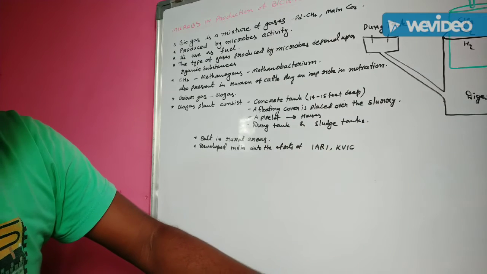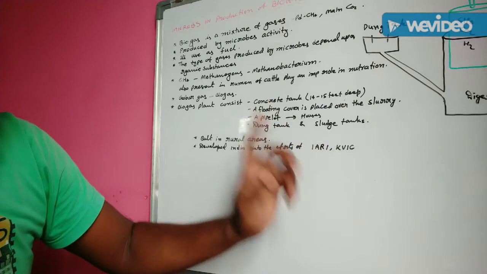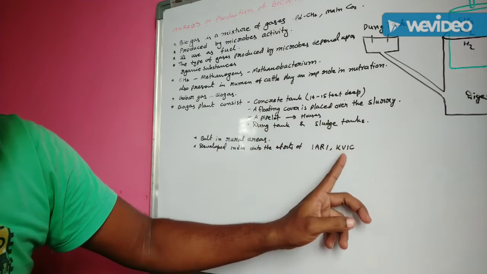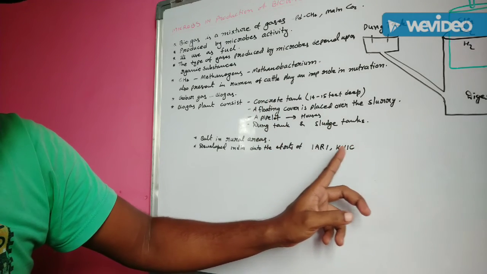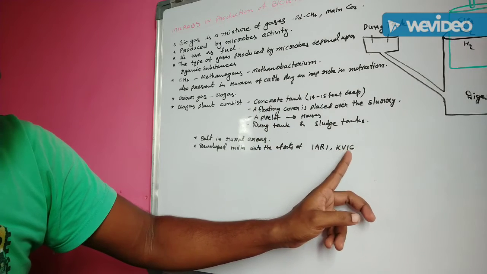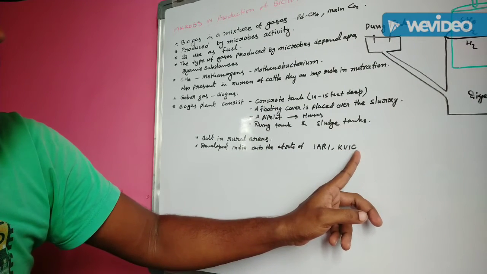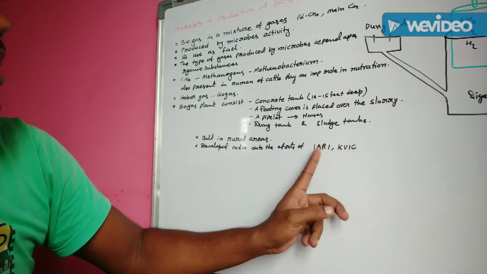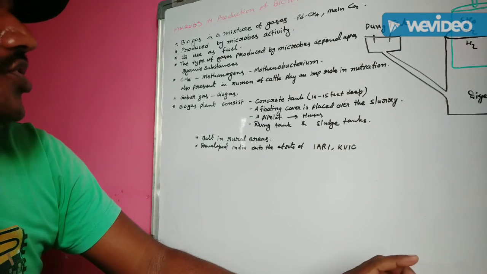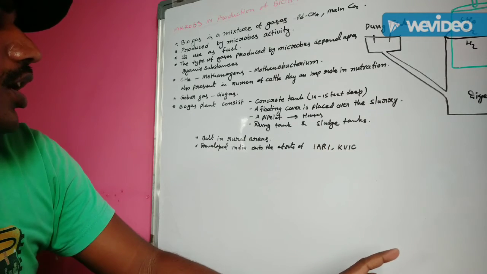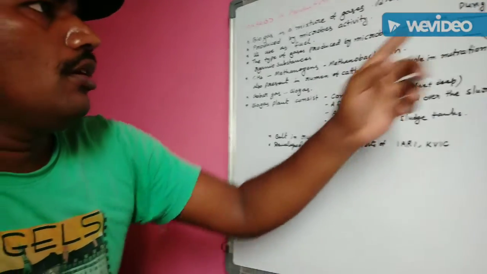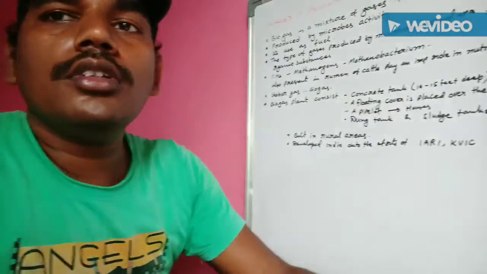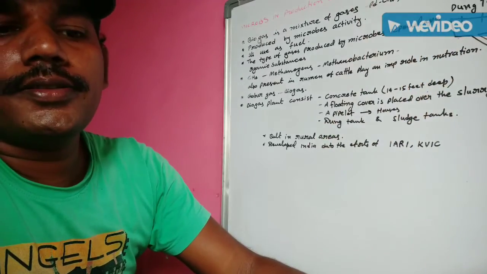KVIC means nothing but Khadi and Village Industries Commission. KVIC and IARI, the Indian Agriculture Research Institute, both developed the production of biogas in our India. Understand?